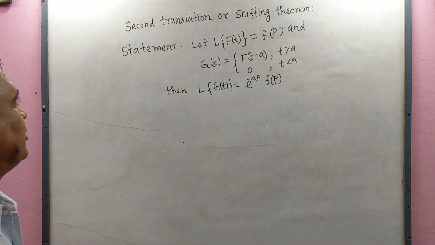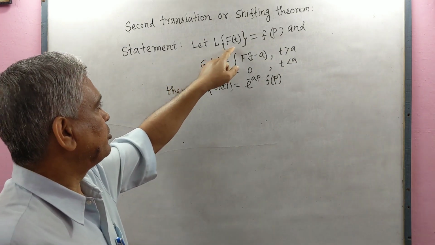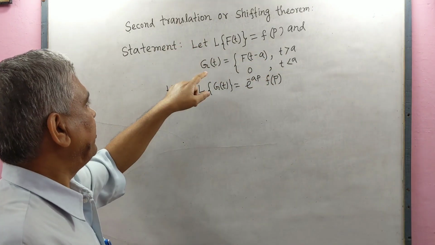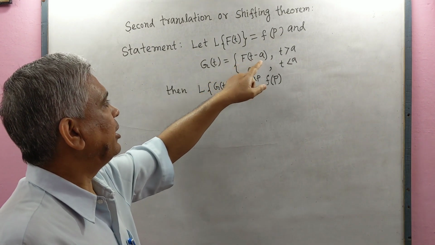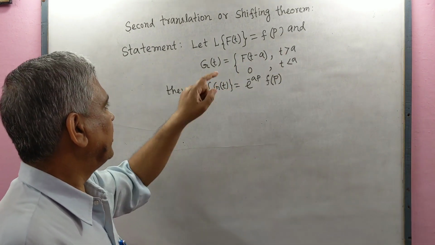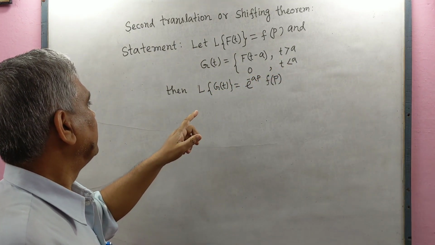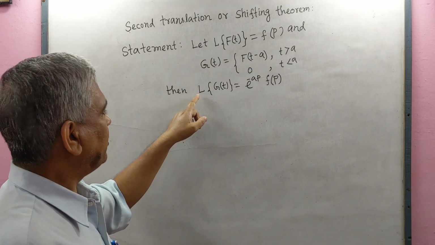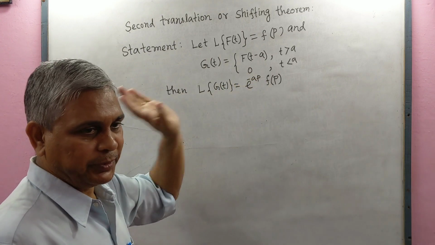Now we shall prove the second shifting theorem. Statement: let the Laplace transformation of f(t) equal small f(p), and the function g(t) equal f(t minus a) when t is greater than a, and the value of g(t) equal 0 when t is less than a. Then the second shifting theorem says the Laplace transformation of g(t) equals e to the power minus ap f(p).